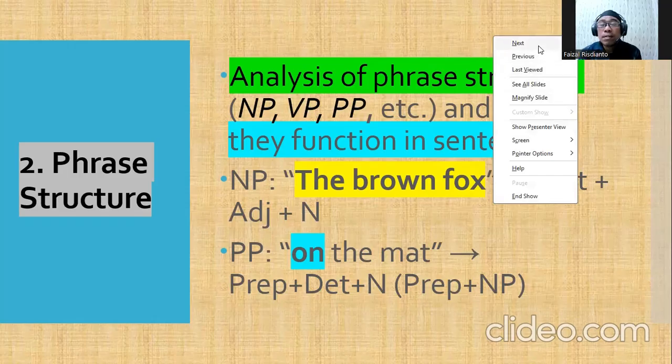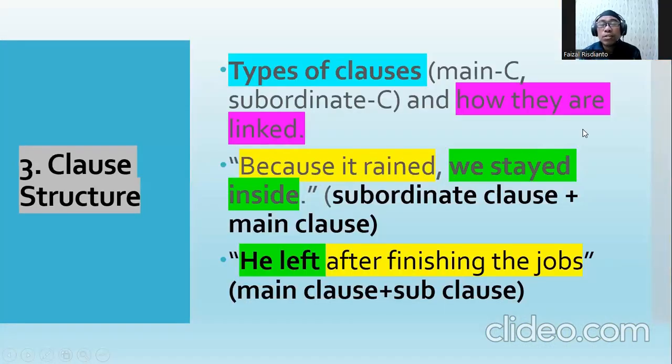The next one is clause structure. Types of clause like main clause and subordinate clause. In Bahasa it is called main clause, induk kalimat, subordinate clause, anak kalimat, and how they are linked together. For example, "because it rained, we stayed inside". The clause "because it rained" belongs to subordinate clause. "We stayed inside" belongs to main clause. Because there is the word "because", a conjunction, it cannot stand by itself.